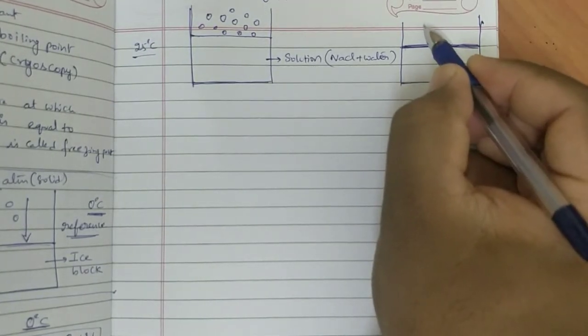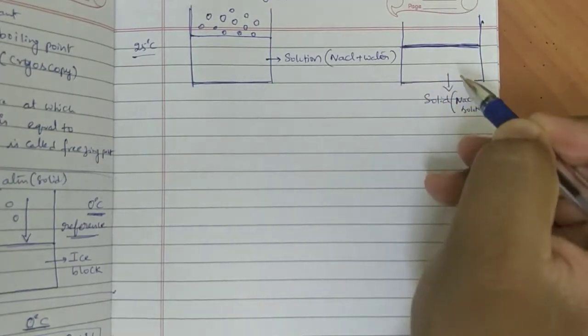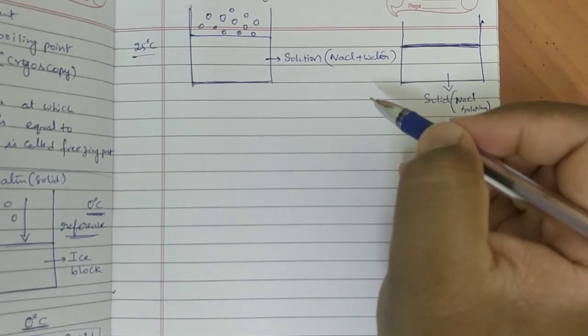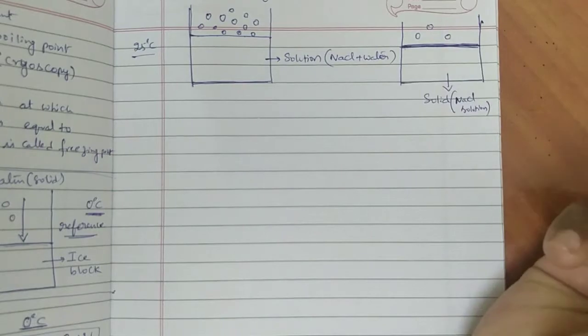Then this vapor pressure is also lower, right? Solid solution vapor pressure is less than solid pure solvent vapor pressure. So here only 3 molecules will be present.